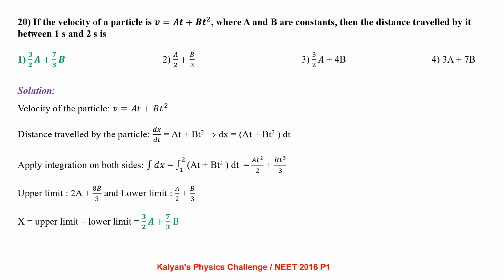Velocity can be written as dx by dt. So dx by dt equal to at plus bt square. Cross multiplying, we get dx equal to at plus bt square times dt. Applying integration on both sides, integral dx equal to integral 1 to 2 at plus bt square dt. Upon integration, we get the distance traveled to be 3 by 2 a plus 7 by 3 b. I suggest the students go through the integration process carefully and the limit substitution also.